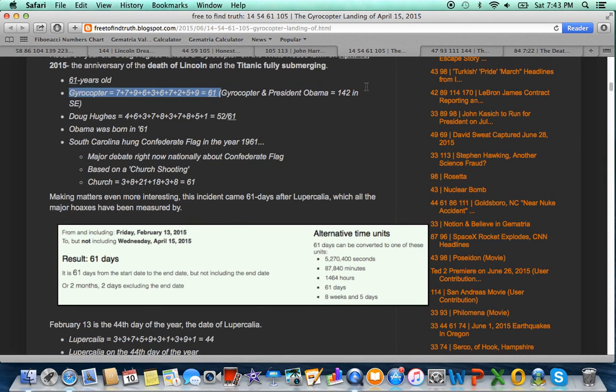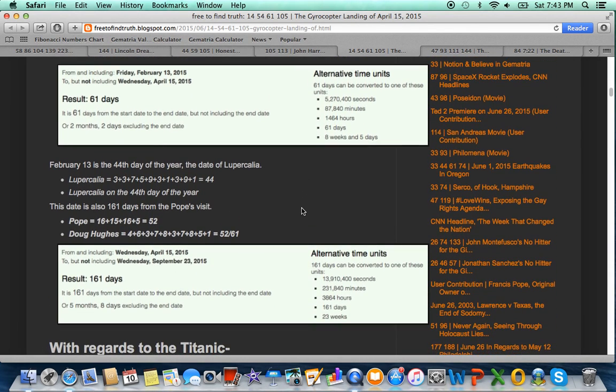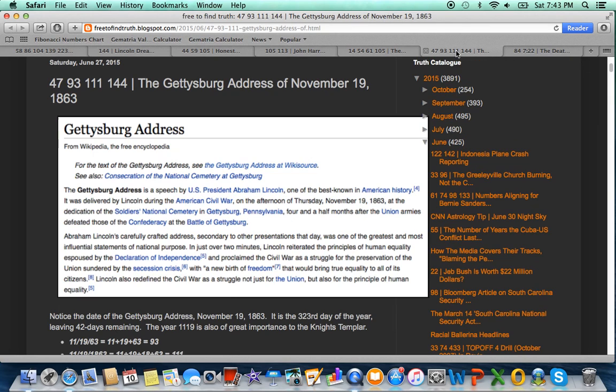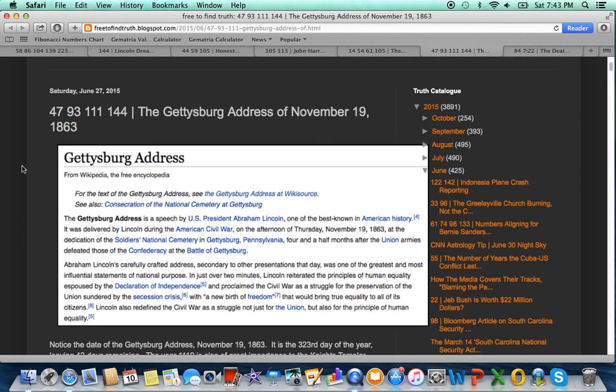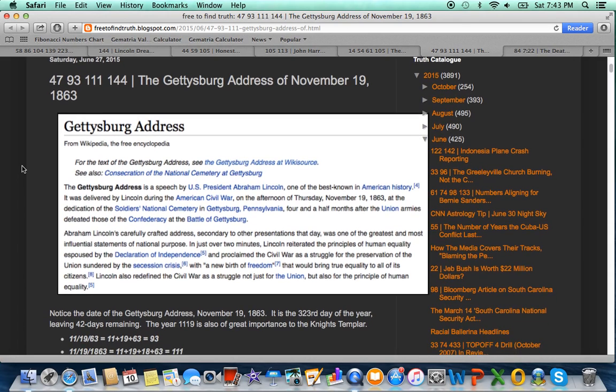Gyrocopter the big way also sums to 142 like President Obama. So a message was no doubt delivered. What exactly does that message mean? To me, I think it's a foreshadowing for what is to come to Obama. And that will be his faked death for the head of this race war gun agenda that the media and our government has been building against us actively in the time of his presidency and even well before that. Rodney King beating, all this stuff over the years has been by these numbers through and through.